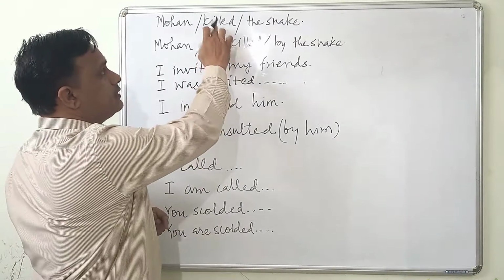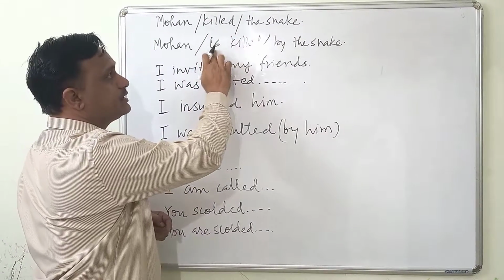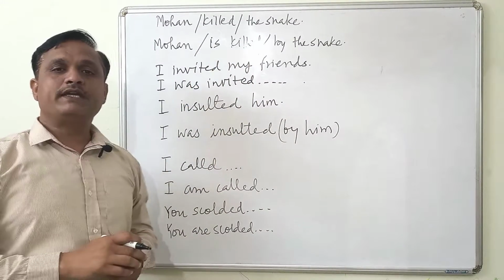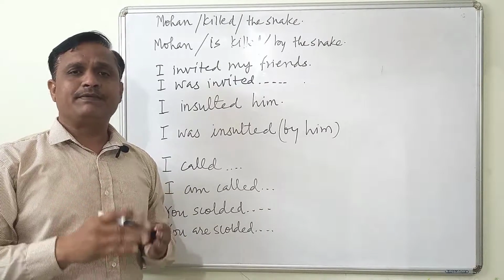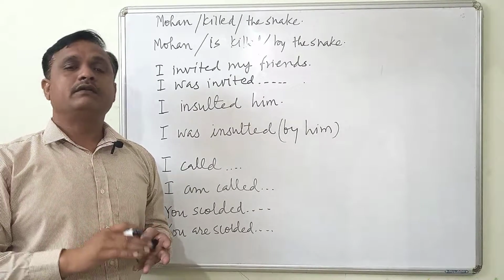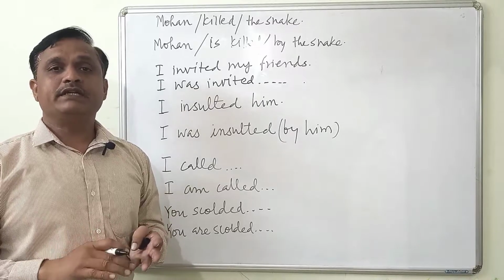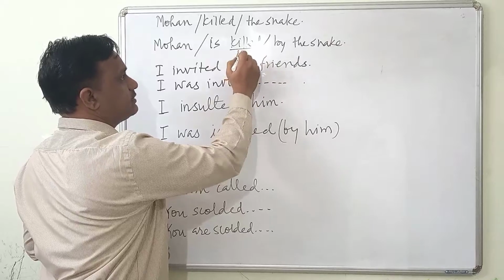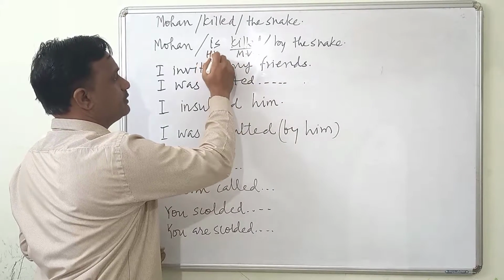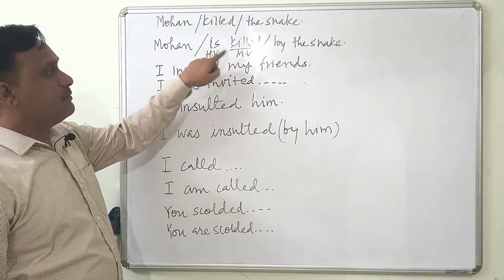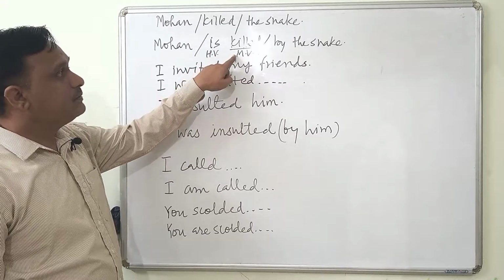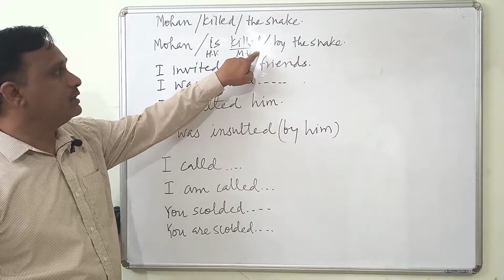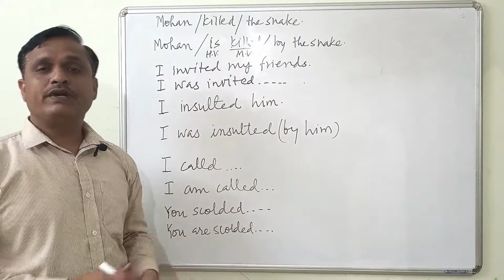Here, a single verb, killed, and here two verbs, is killed. So is is a form of to be. Forms of to be are nothing but helping verbs: am, is, are, and was, were. When they come with this main verb, this is the main verb and this is the helping verb. Helping verbs coming with the main verb in the third form, past participle, killed, the third form of the verb, then it becomes passive. Mohan is killed.